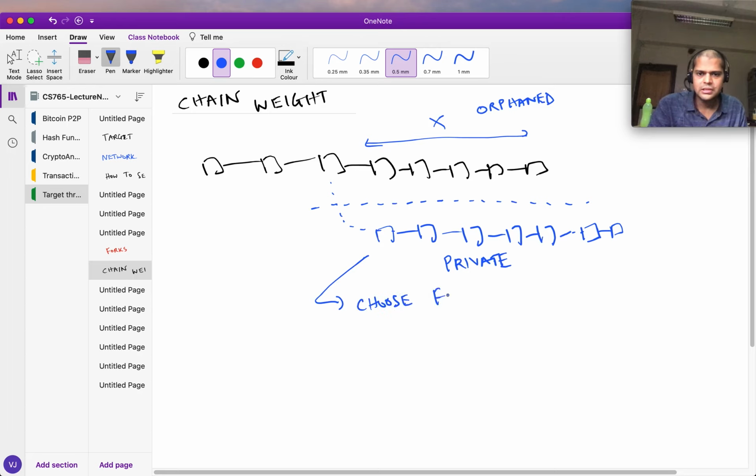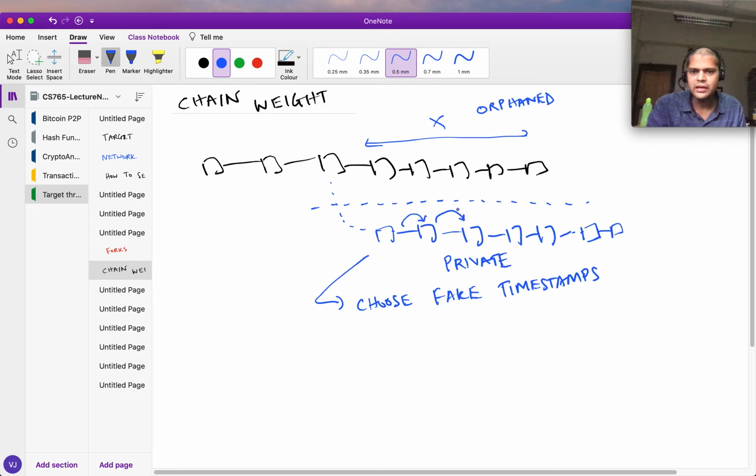So he doesn't put real timestamps, because after all he's a malicious person. So he puts some fake timestamps. He goes back far in the past, let's say almost to the Genesis block, and he puts timestamps corresponding to that year, and he chooses target thresholds in them so that in real time he's able to very quickly find solutions to generate these.